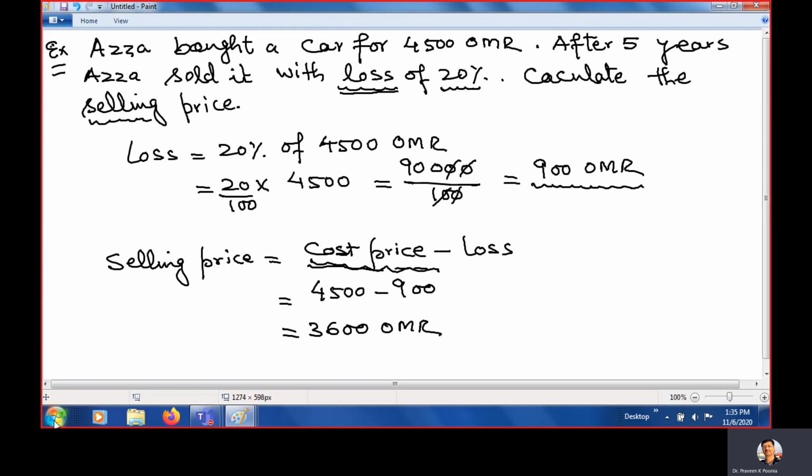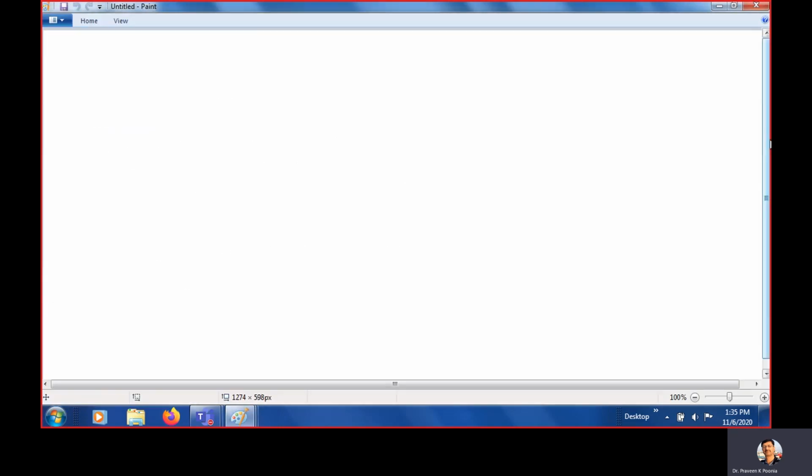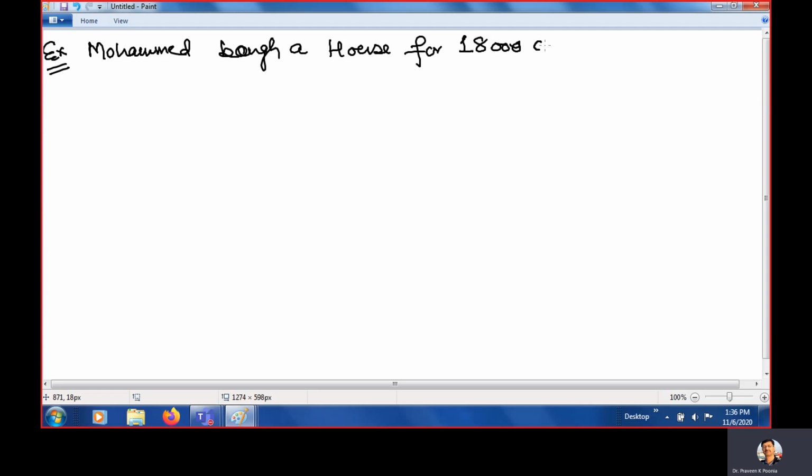Now we'll study a problem in which we have a profit. Okay. Another question. Muhammad bought a house for 18,000 Omani Riyal. Muhammad bought a house for 18,000 Omani Riyal.